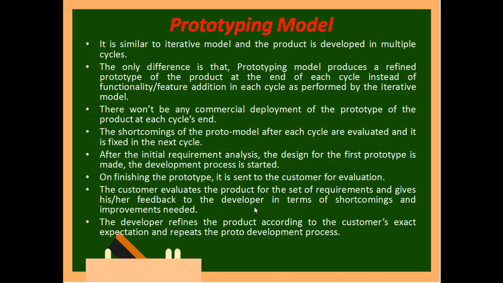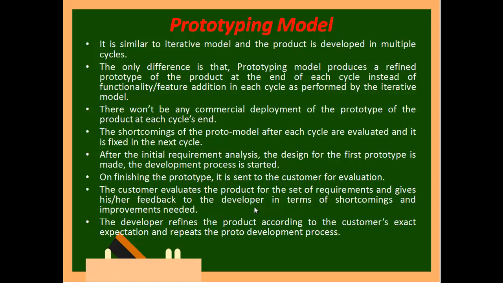Next comes the prototyping model. It is similar to the iterative model, and the prototype is developed in multiple cycles. The only difference is that in the prototype model procedure, a refined prototype product is produced at the end of each cycle instead of functionality features. So there they check with respect to functionality, but here they develop the product.